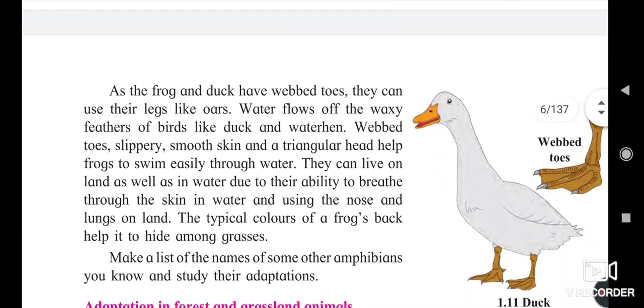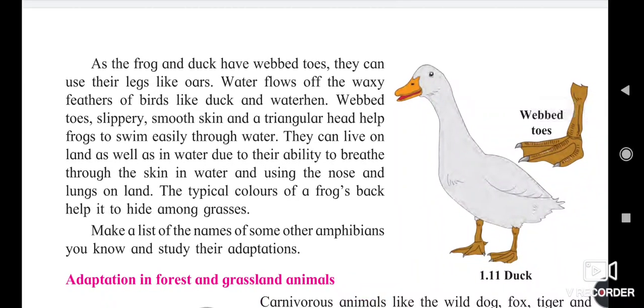There are also some animals like a duck which use water for food, and they have web-like toes. Due to this, they can swim very fast in the water.